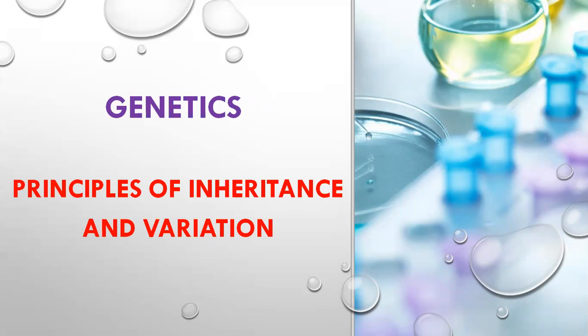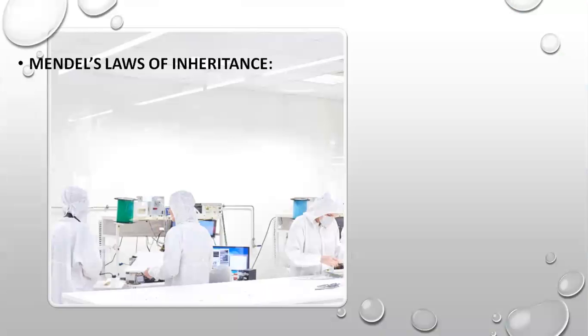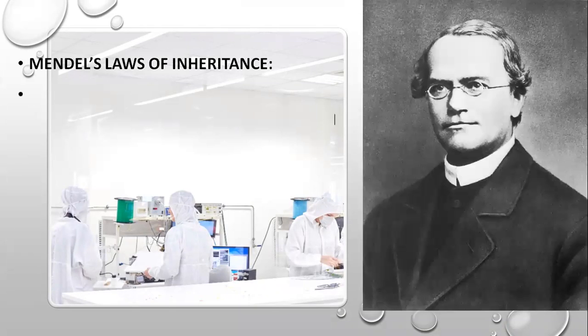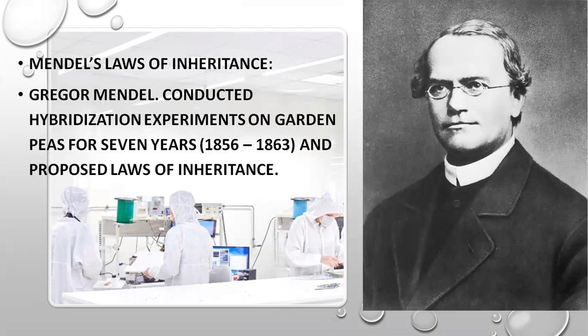Next, Mendel's law of inheritance. Gregor Mendel is the father of genetics. Gregor Mendel conducted hybridization experiments on garden peas for 7 years, 1856 to 1863, and proposed the law of inheritance. Although the significance of his work was not recognized during his lifetime, it has become the basis for the present day field of genetics.